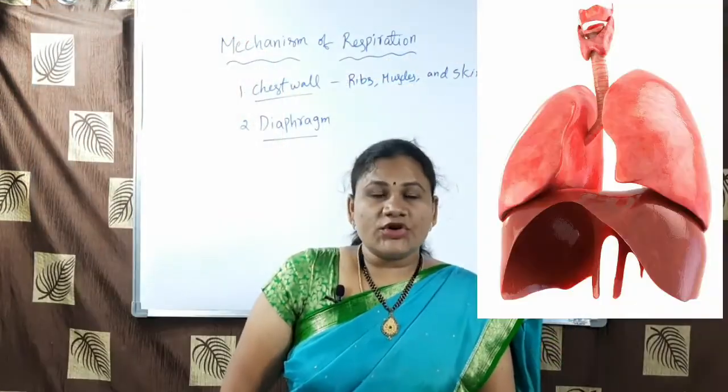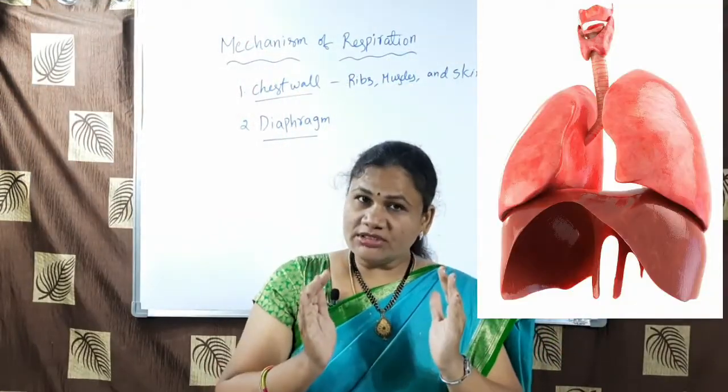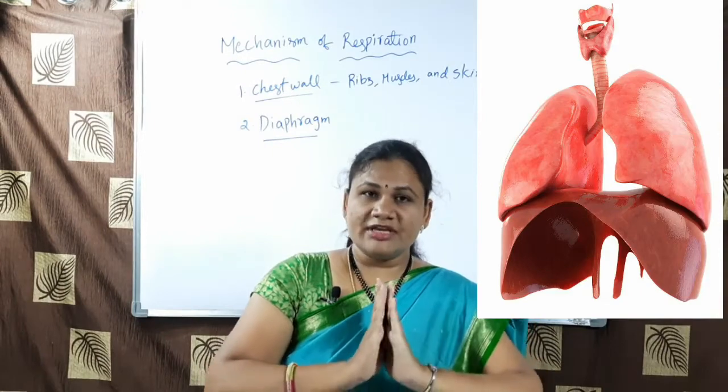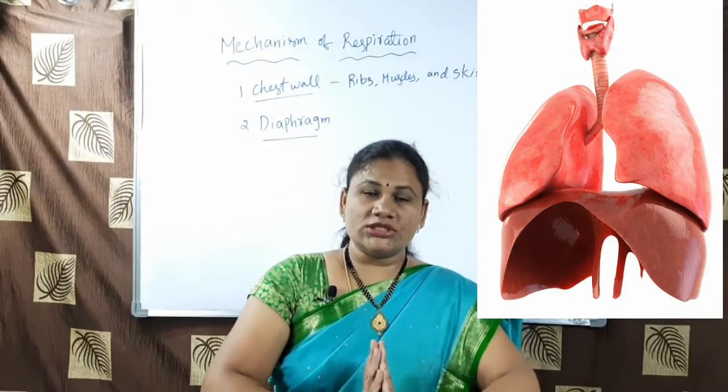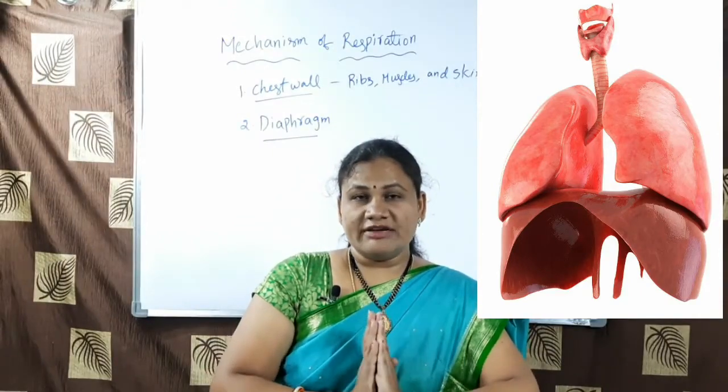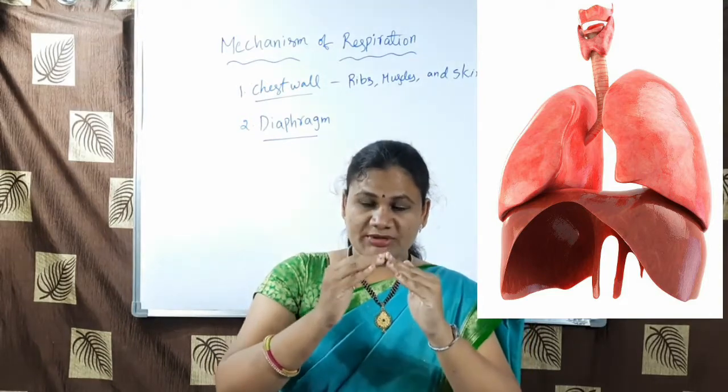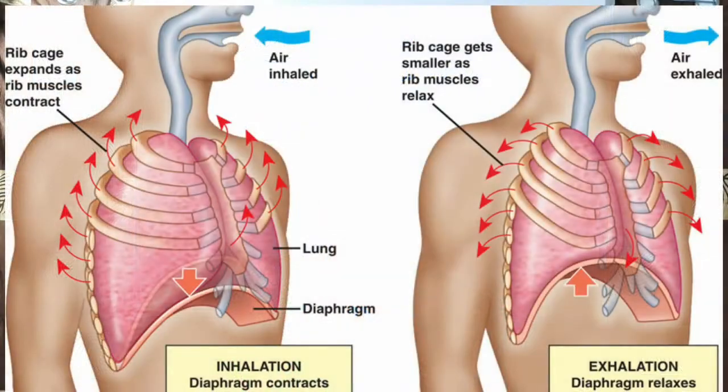Just now you have seen the dome shaped structure, that is the diaphragm. It is a very flexible, smooth structure made of muscle. It's a dome shaped structure. When we breathe in, this dome shape becomes flattened. The volume of the chest cavity increases, so more air rushes inside the lungs.